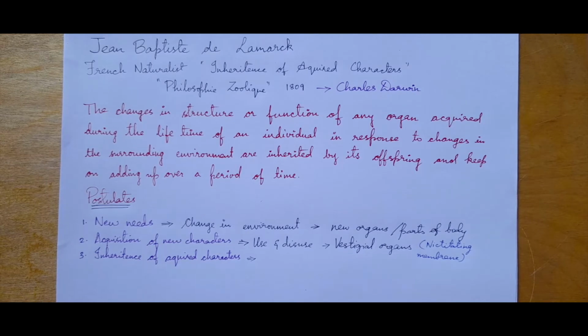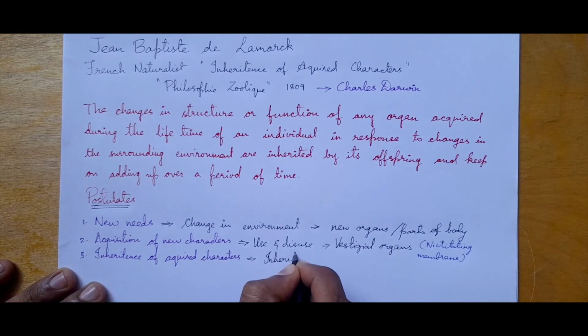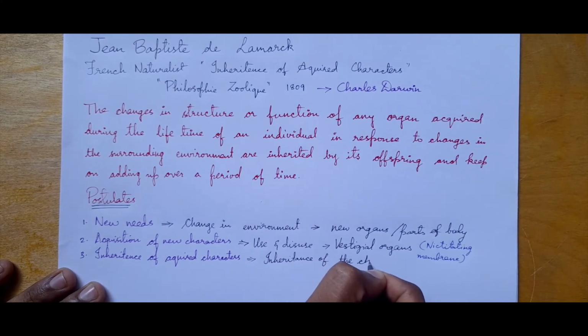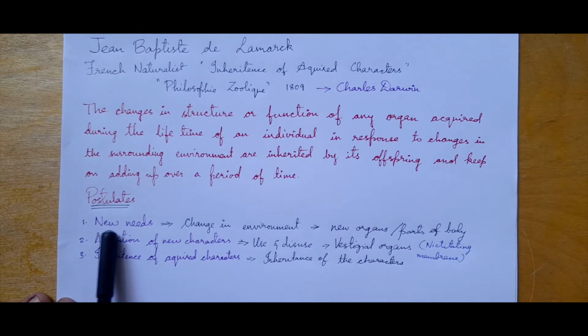These acquired characters, for example, the characters which we get through the change in environment or due to use and disuse theory, are inherited. So it's nothing but inheritance of the characters. Characters that are acquired through the change in environment or due to use and disuse theory. So that is the third postulate of Lamarckism.